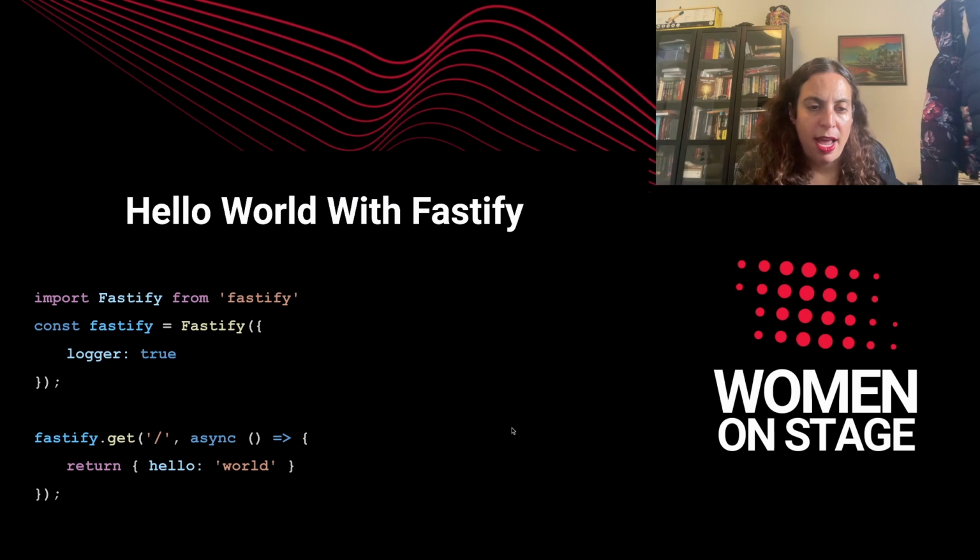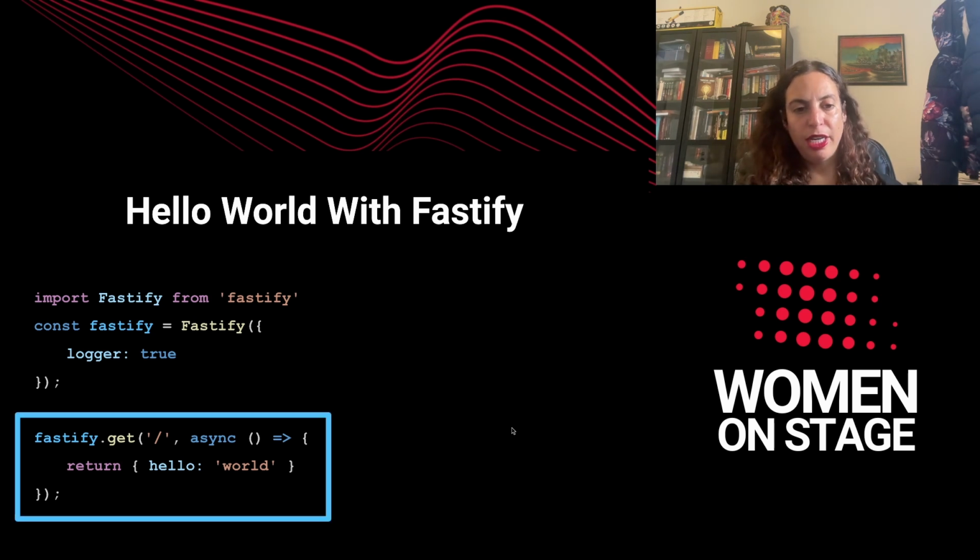Let's start with analyzing the code that we've just seen. Look at the GET request. We have a route, and we're just returning hello world here. We're not doing result point send or something like that. The syntax is very, very easy.